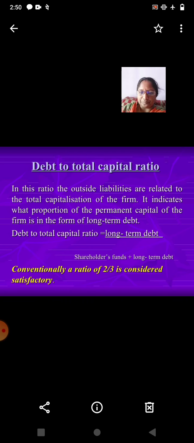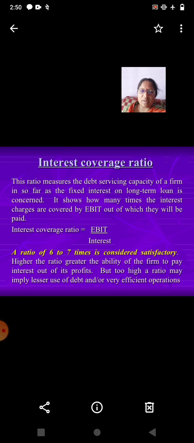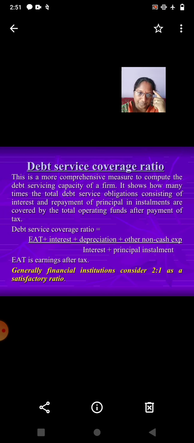Interest coverage ratio. This ratio measures the debt servicing capacity of a firm insofar as the fixed interest on long-term loan is concerned. It shows how many times the interest charges are covered by EBIT, out of which they will be paid. Interest coverage ratio is equal to EBIT divided by interest. A ratio of 6 to 7 times is considered satisfactory. The higher the ratio, the greater the ability of the firm to pay interest out of its profits. But too high a ratio may imply lesser use of debt and/or very efficient operations.